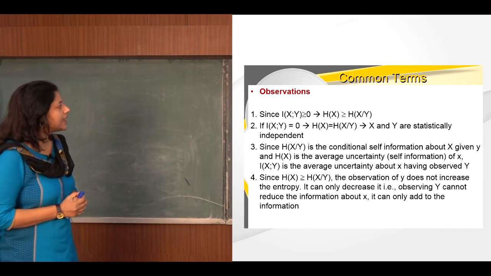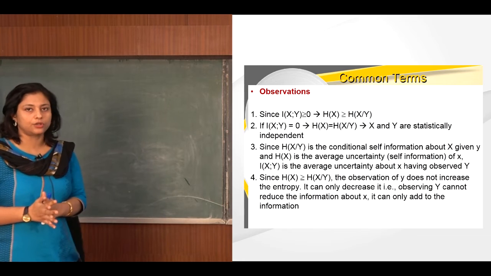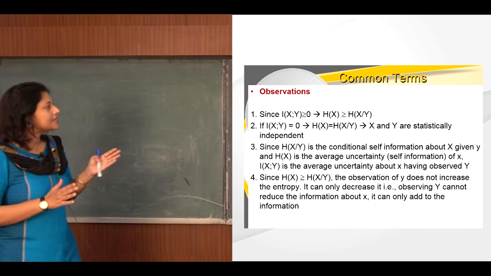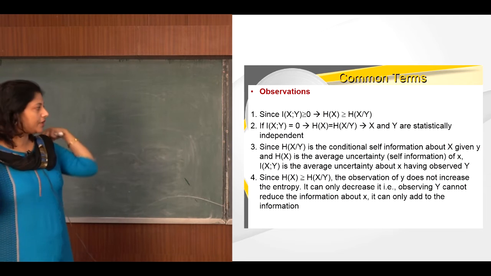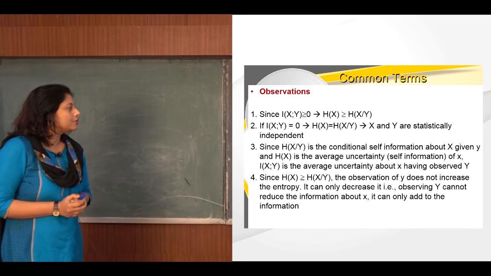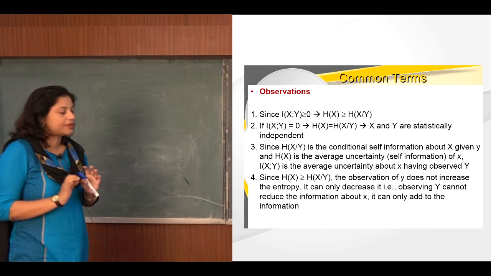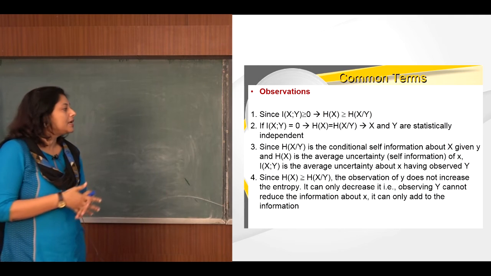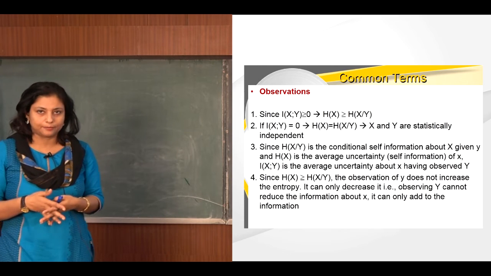Observation number 2: if I(x;y) is 0, that means there is no information content, then we can conclude H(x) will be equal to H(x/y). What does that mean? That means that x and y are statistically independent in nature. Let us look at observation 3. Since H(x/y) is the conditional self-information about x given y, and H(x) is the average uncertainty, or we can call it the self-information of x, then I(x;y), which is the average mutual information, can also be called the average uncertainty about x having observed y.